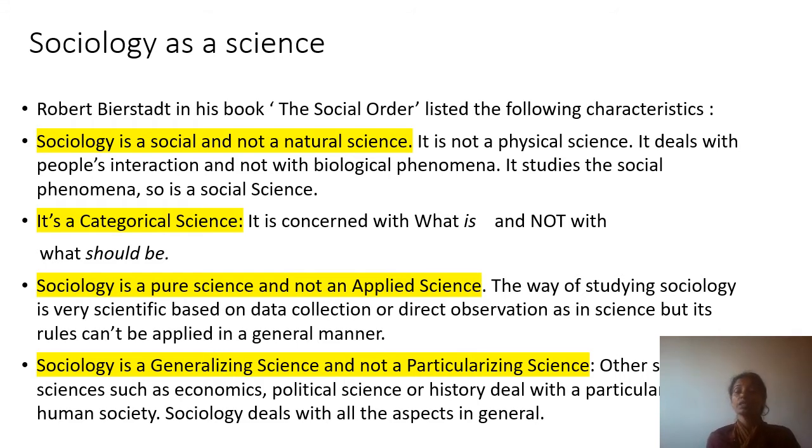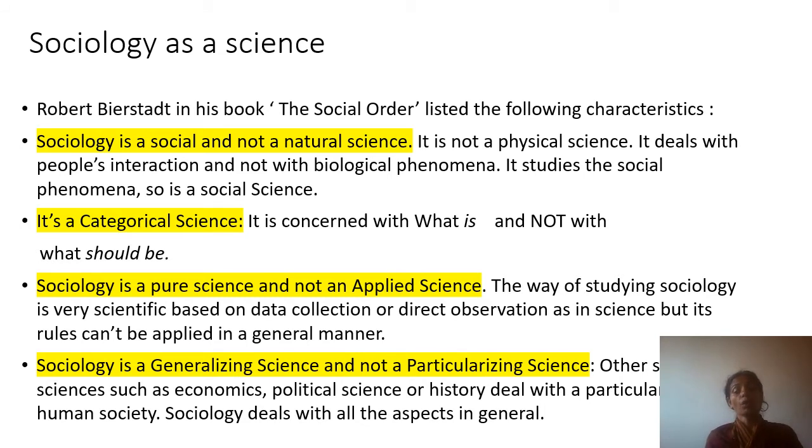But sociology will not only study that, sociology will study economics, the occupation of the people. Sociology will study politics, that is, who is ruling the society and how they are ruling, how the society is managing itself. Sociology also studies the history of the particular society, how it came into being, or this particular ritual or custom which is going on, how long it has been coming in this society.